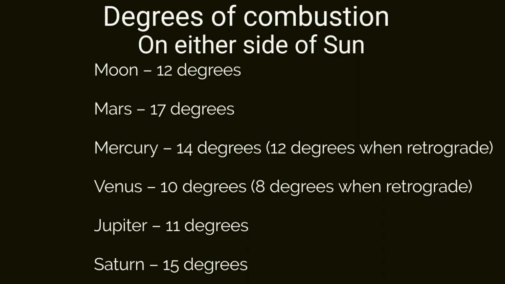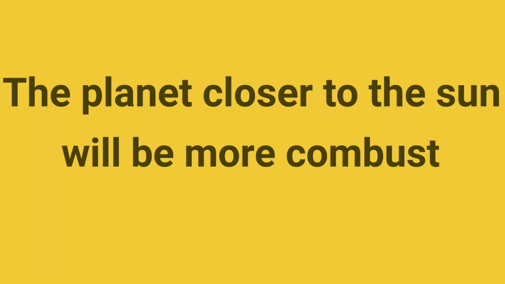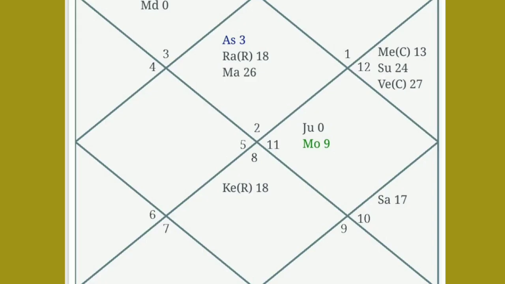There are few points to remember while judging the combustion of planets. The first point is, the closer a planet gets to the Sun, the more combust it gets. For example, in this chart, Sun is placed in Pisces sign at 24 degrees and Mercury is placed in same sign at 13 degrees and Venus is placed at 27 degrees.